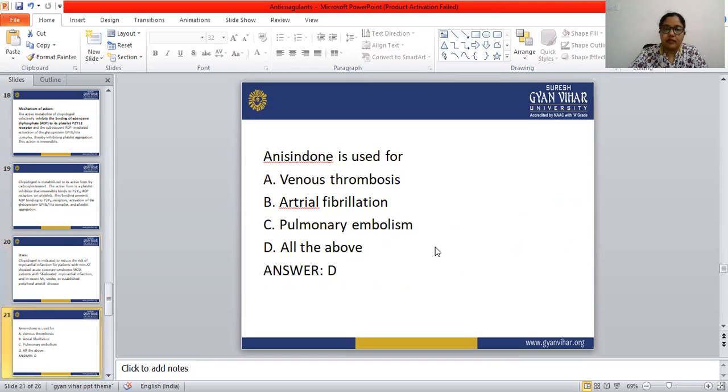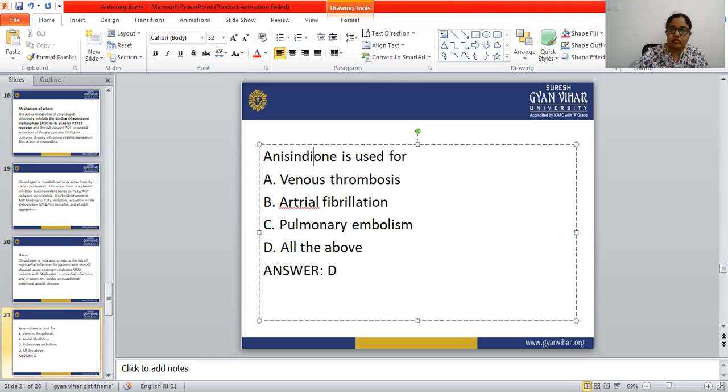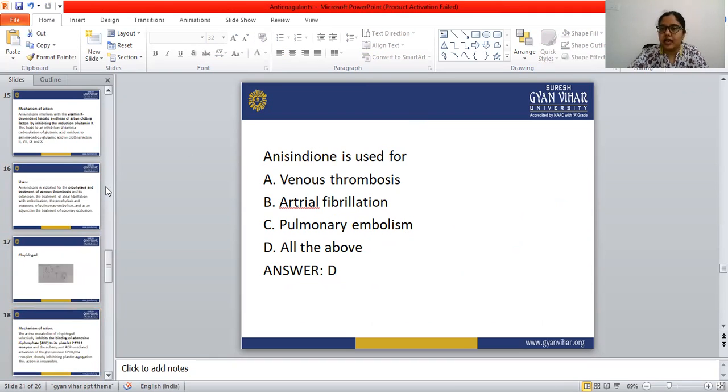Let's see some MCQs of this topic. Anisindione is used for venous thrombosis, atrial fibrillation, pulmonary embolism, all of the above. So the correct answer is all of the above.